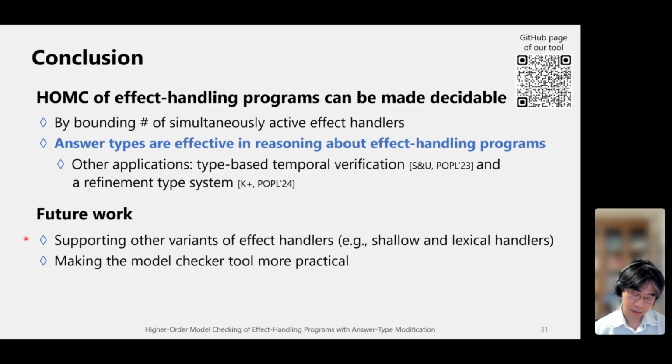Okay. That sounds like an interesting question. So I have no concrete answer, but it might be possible to formulate our idea as a bounded model checking extended for higher order programs. Yeah, that may be an interesting question, but I'm not sure of the answer.